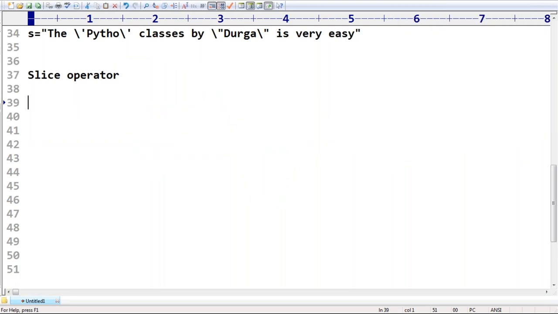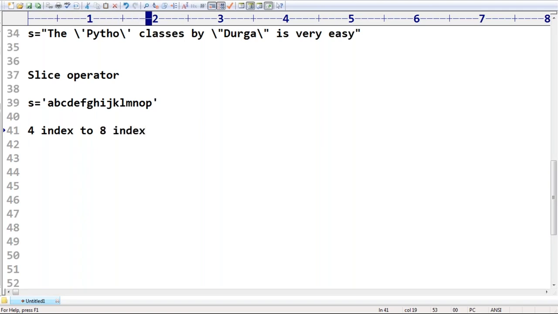Best example: S is equal to A, B, C, D, E, F, G, H, I, J, K, L, M, N, O, P. Something like this I took. This is my string. Now my requirement is from the fourth index to the eighth index.